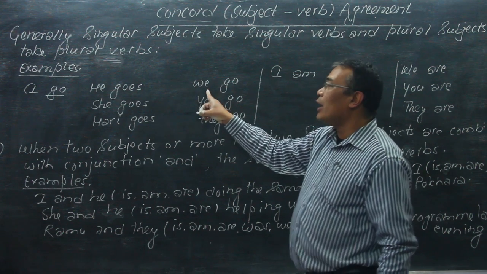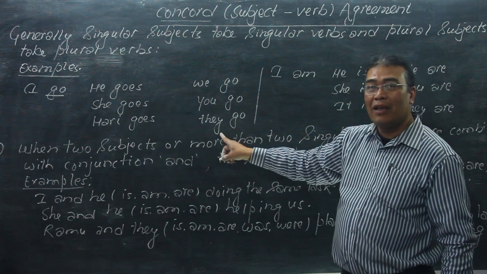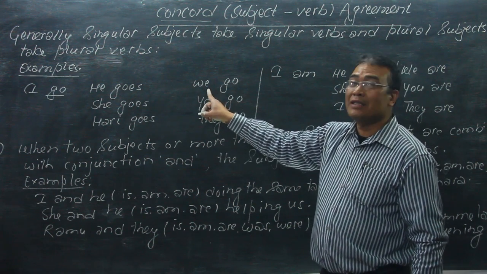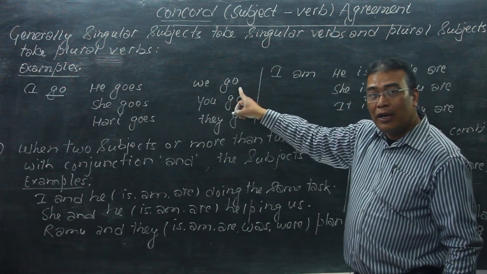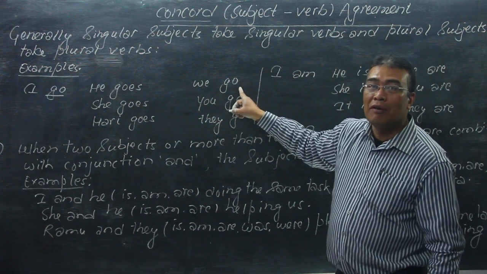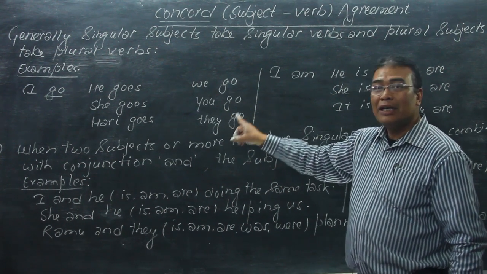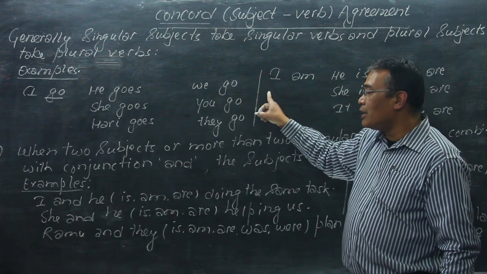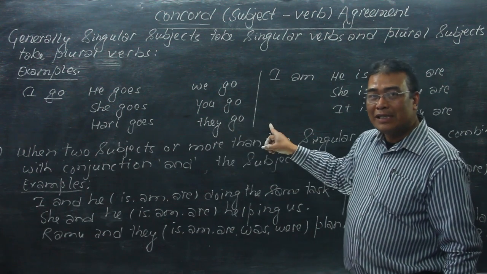In the same way, we, you, and they are plural subjects, and plural subjects take plural verbs. Here we go. Go is V1, the base form, and is the plural verb. So we go, you go, they go. We go to the picnic, you go to the picnic, they go to the cinema.